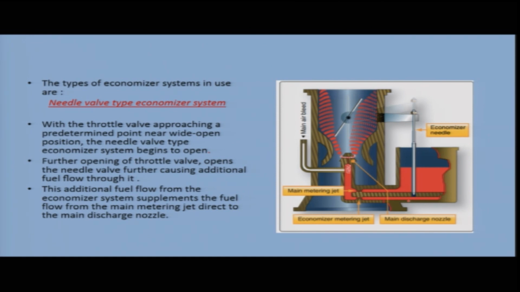This additional fuel flow from the economizer system supplements the fuel flow from the main metering jet direct to the main discharge nozzle. Now, this fuel passage is supplementing the fuel to the main metering passage and will enrich the mixture.